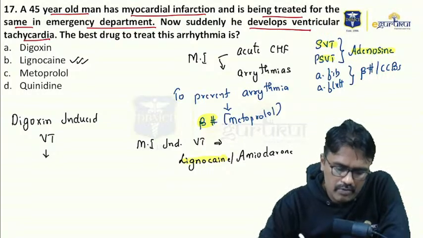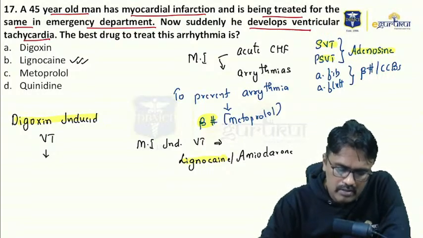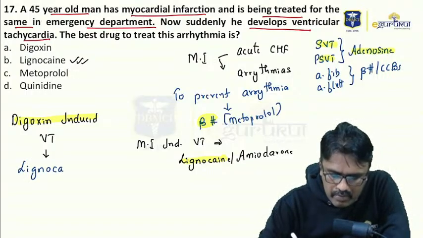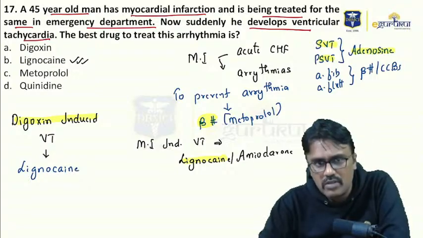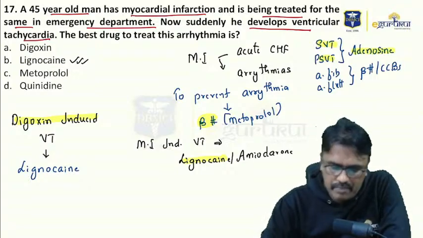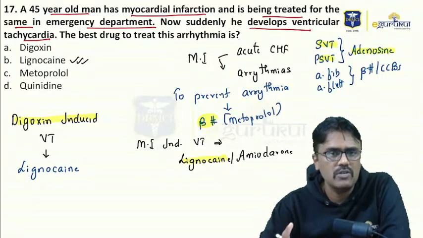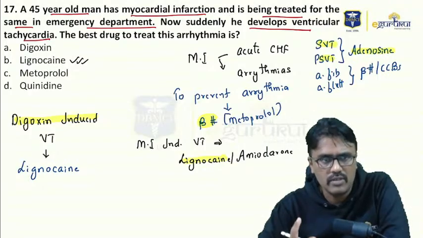Now tell me, what is the drug of choice for digoxin-induced VT? It is lignocaine. This was a recent question in the FMGE exam. Why can't we use amiodarone? Amiodarone itself increases digoxin toxicity. That's why we don't use it.